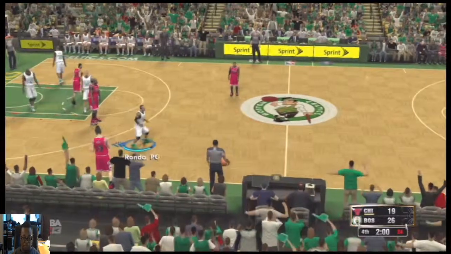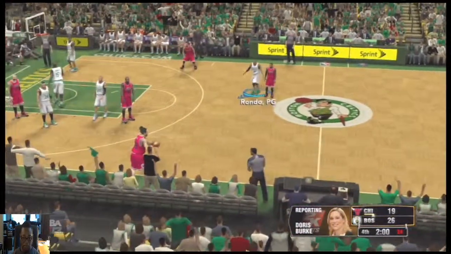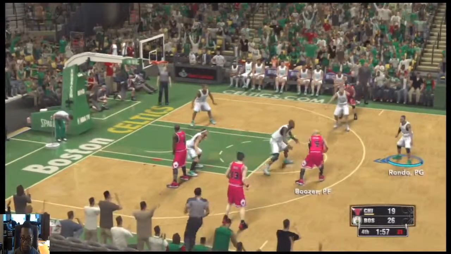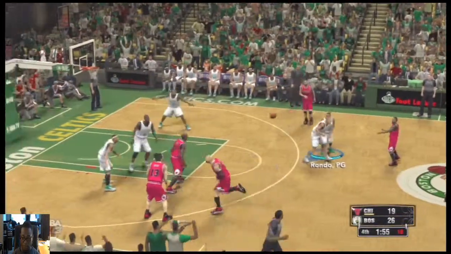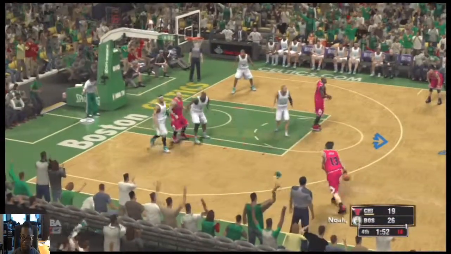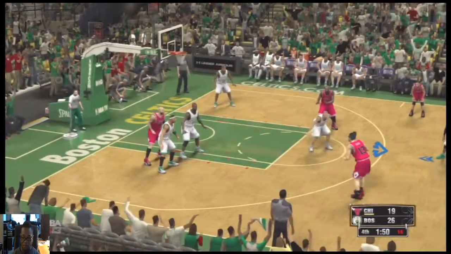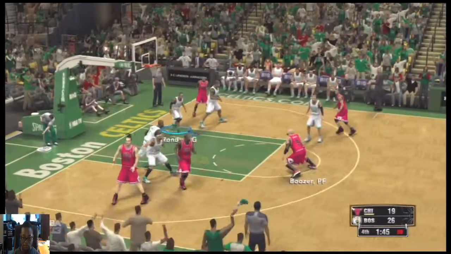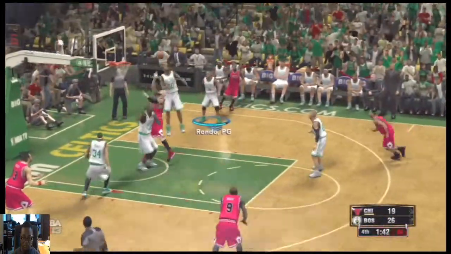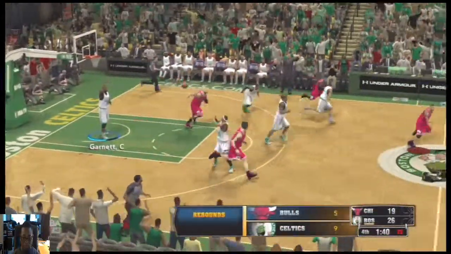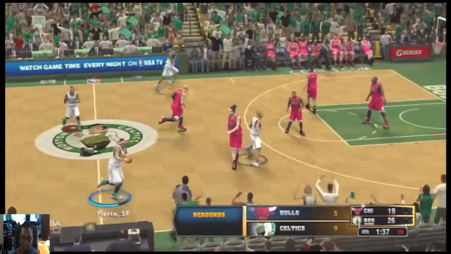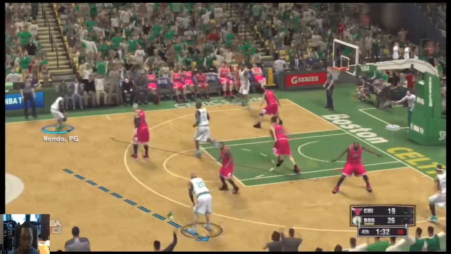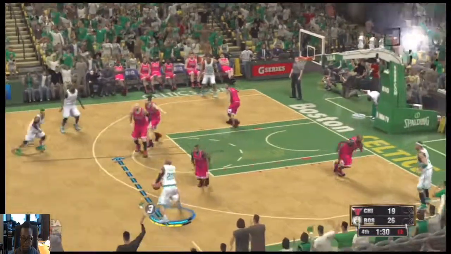And now Doris Burke has an update from the sideline. Well, guys, Tom Thibodeau had some advice for his team in that last timeout. He said, guys, for a team with our firepower, we're playing way too tight. We need to push the ball up the floor, get out in transition, and get those easy baskets. We can do this. Noah kicks to Boozer. That's blocked. And they're struggling a little bit on the glass. They've got to pick up their physical play in the paint. Yeah, it's about being tougher and more physical, just as you said, Steve. If they can do that better, they've got a chance to come back.